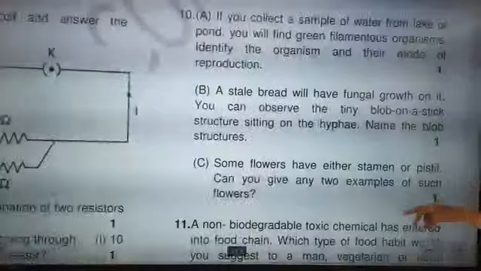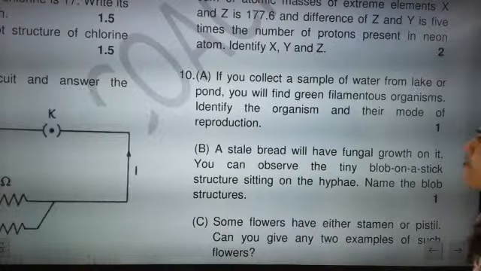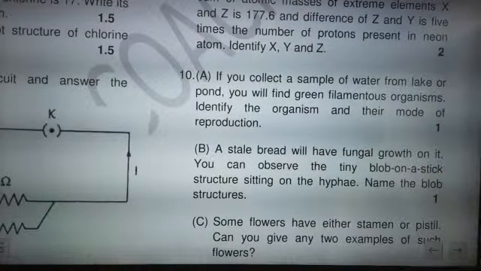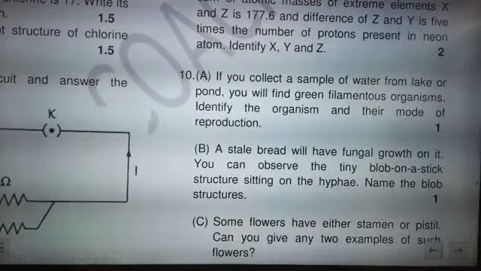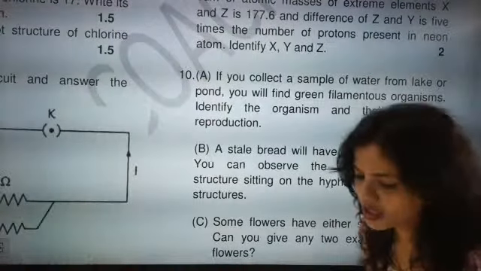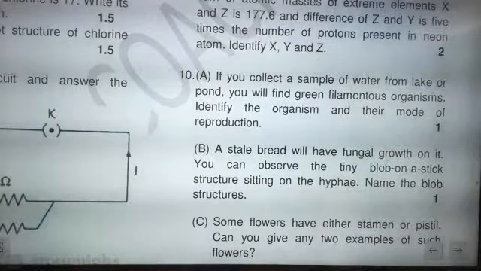We'll go for the next question quickly. This was an easy question only. Now the next question: if you collect a sample of water from a lake or a pond, you will find a green filamentous organism. Identify the organism and their mode of reproduction. They have used the word filamentous here, so since they have used the word filamentous, what answer are you going to say?